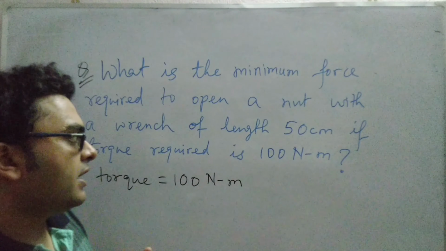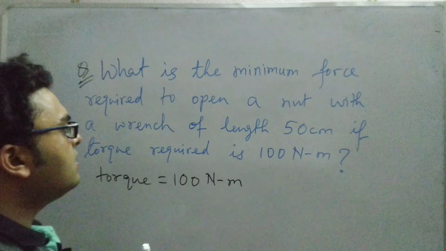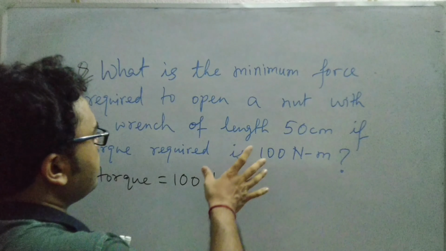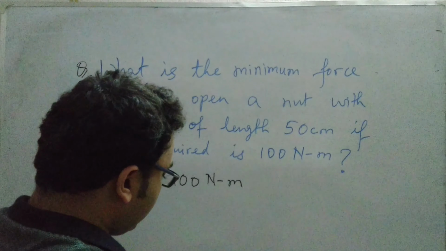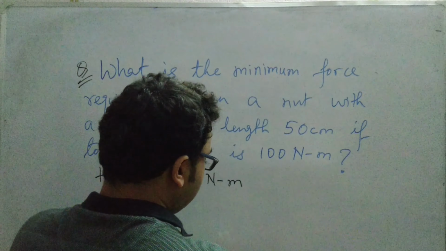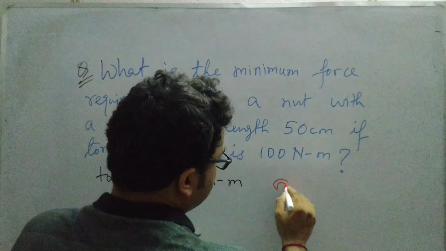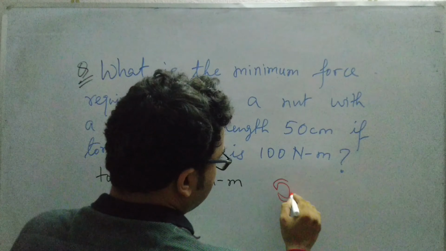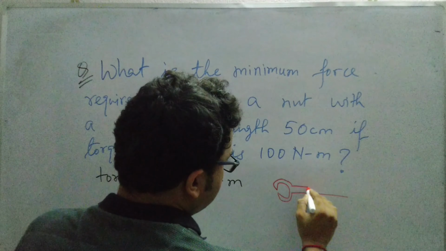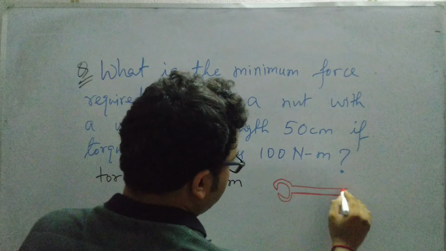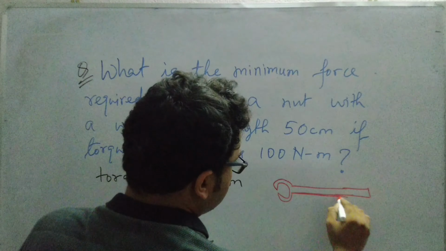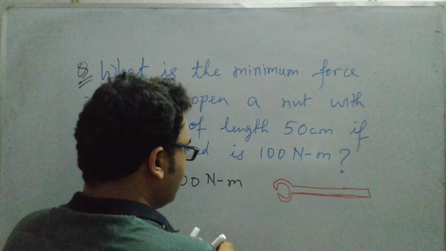So thinking of that, the length here is the range. Now we are trying to open a nut.